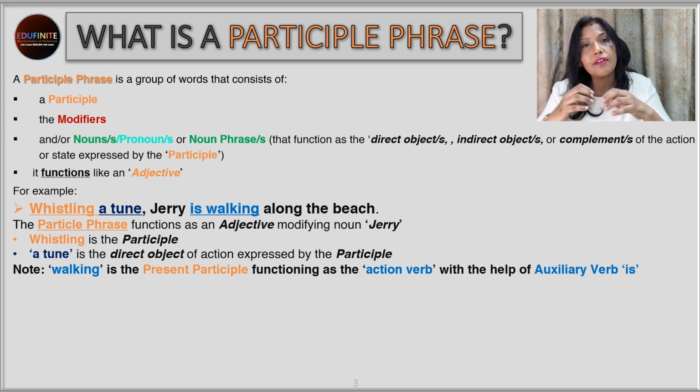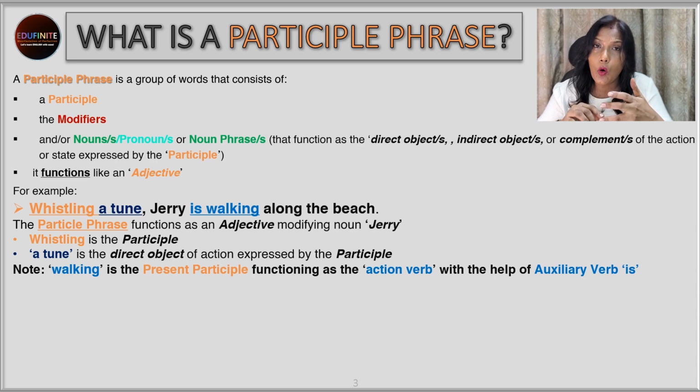Then that auxiliary verb will tell us about the tense of that particular action. Over here, for example, Jerry is walking. So we can understand that it's happening at the moment or at present. Now, if it was Jerry was walking, that means it has occurred in the past. But if we say Jerry will be walking, that means it will happen in the future.